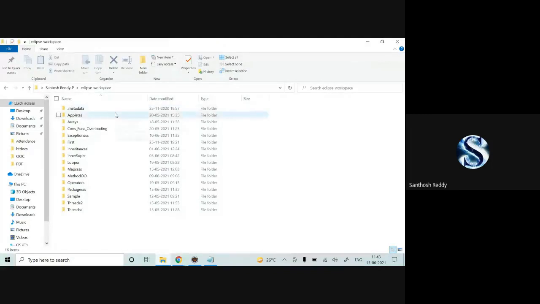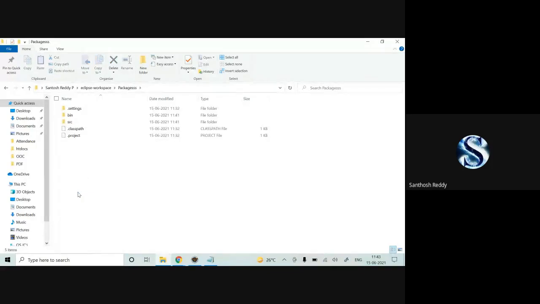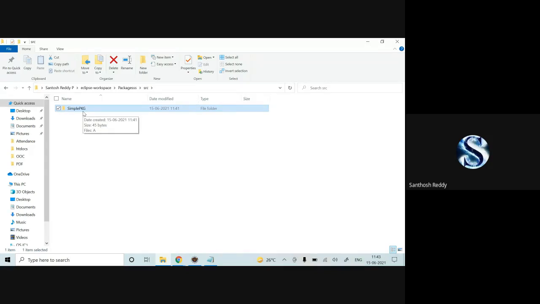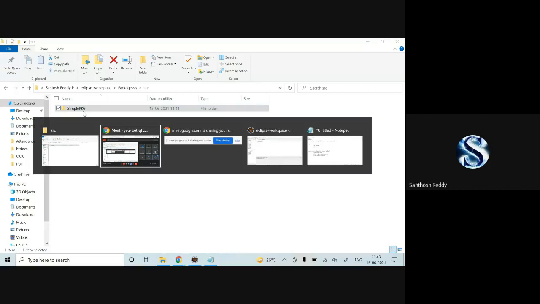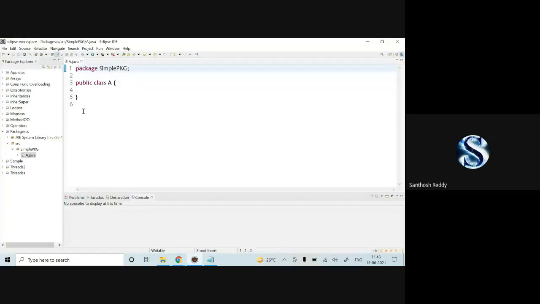See, in the Eclipse workspace, I have created one folder called packages. Under this, there will be some folders, and in the source I have created one package called simplepkg. In that I have a class called A. You can check it out, I have created a package called simplepkg. This is a folder created inside packages. This is how we can create packages.